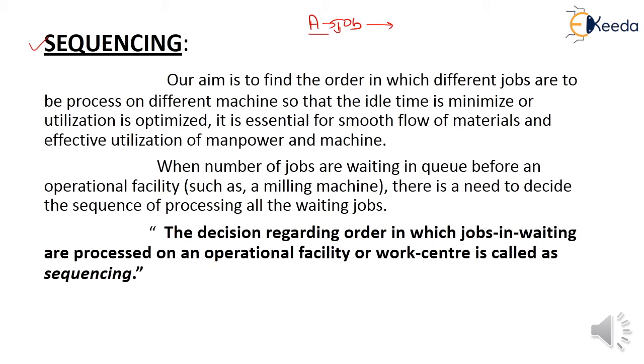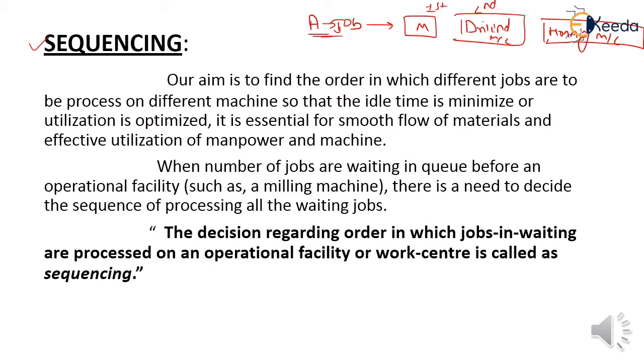It goes to some different machines, for example a milling machine, then a drilling machine, then a honing machine. Okay students, there are different machines in our production system. This job A goes to the different machines. First, the milling operation is done on job A, second the drilling operation is done, and third the honing operation is done.